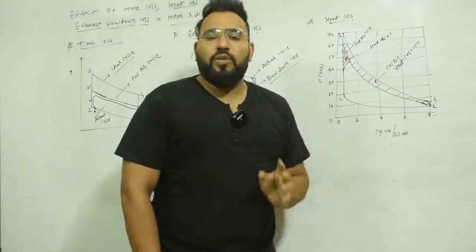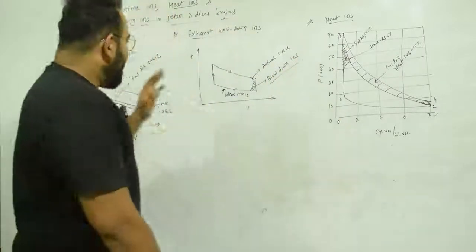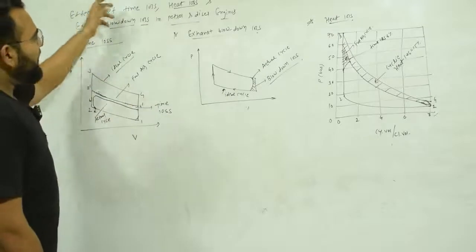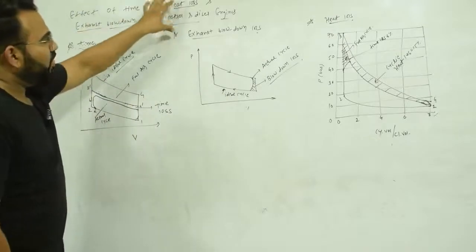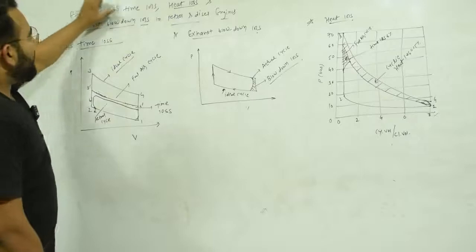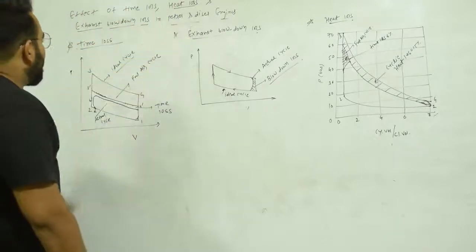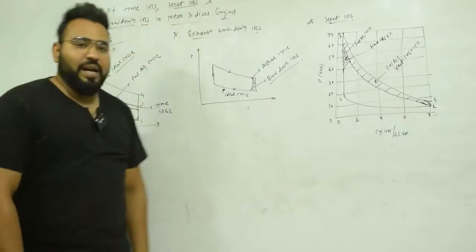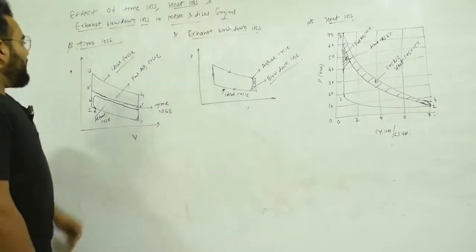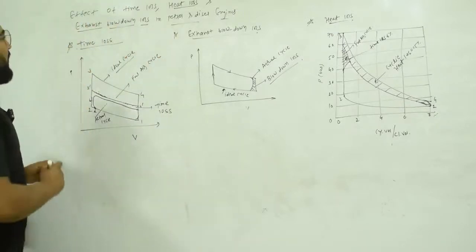but we are not going to cover them because in our GTU syllabus we have just the three losses. The title of the theory according to the GTU syllabus is effect of time loss, heat loss and exhaust loss in petrol and diesel engine. So this is how we are going to take it. Let us learn one by one. First of all we learn time loss.